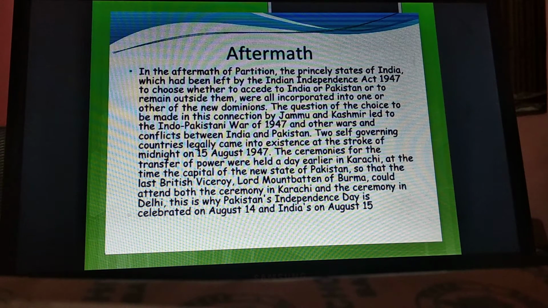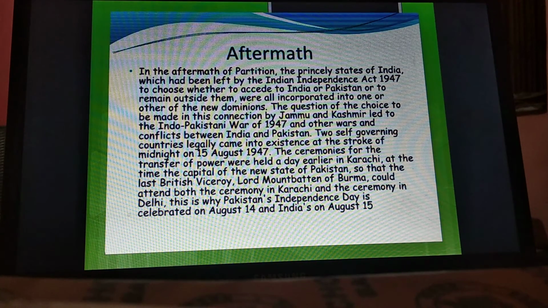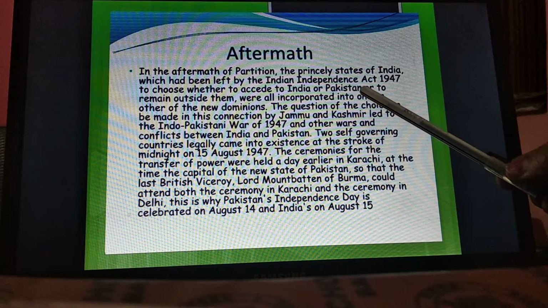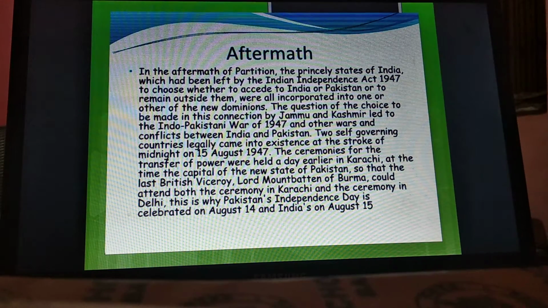After all these things also, so many things occurred here and there. Just as after the partition, the princely states of India, which had been left by the Indian Independence Act 1947 to choose whether to accede to India, means whether they want to remain with India or Pakistan or to remain outside them, were all incorporated into one or other of the new dominions.